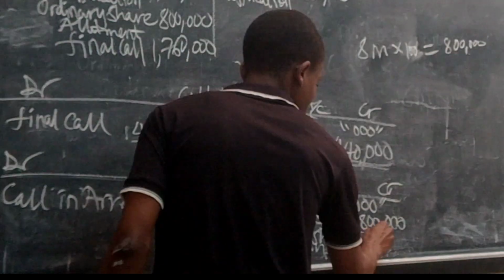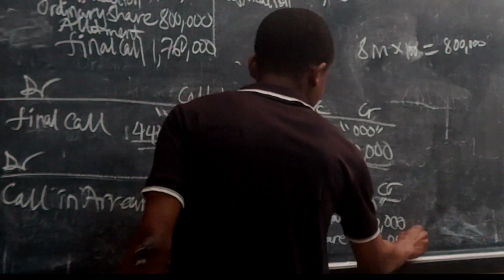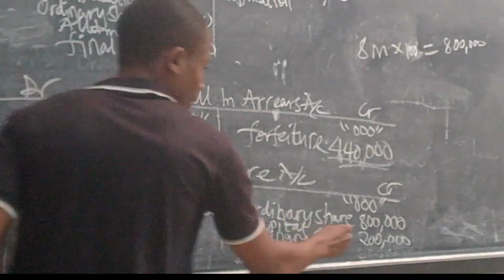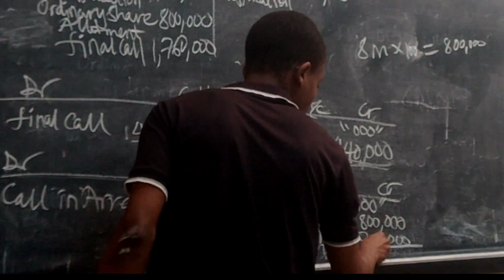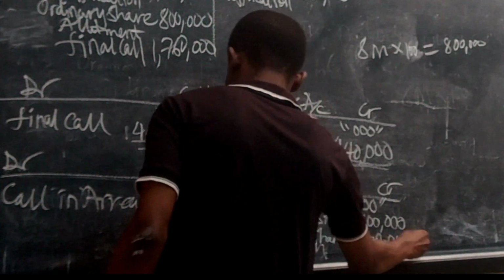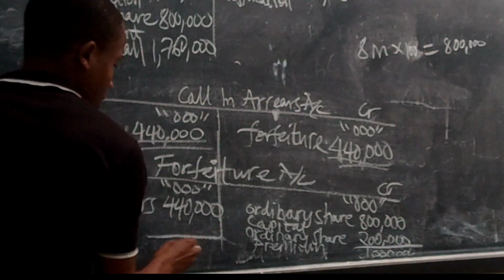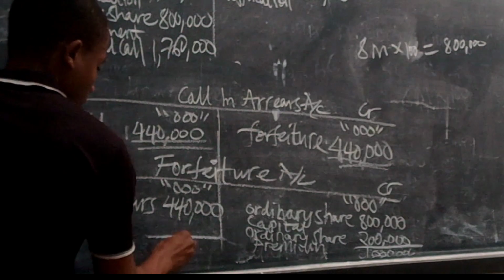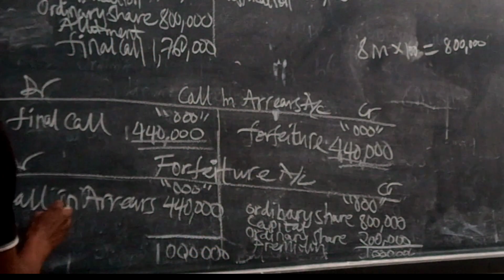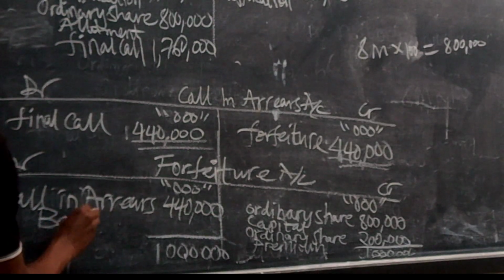Find the difference by closing this account. It will be 1 billion. How do you find the balance? Carry down.